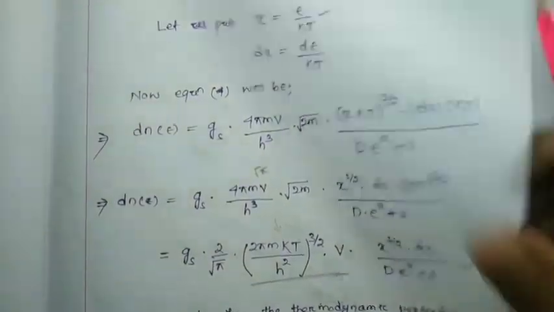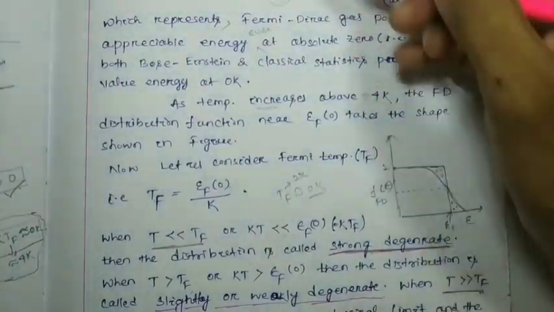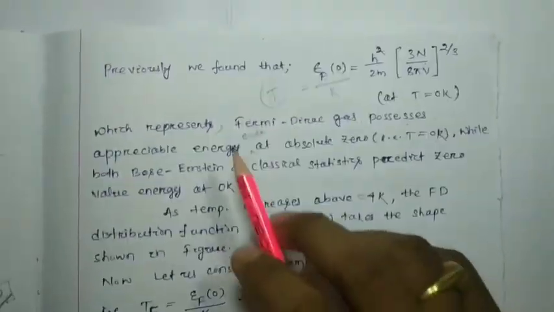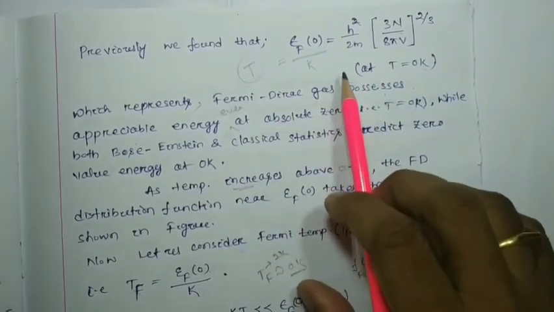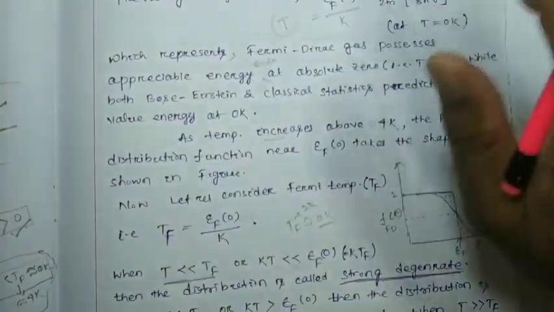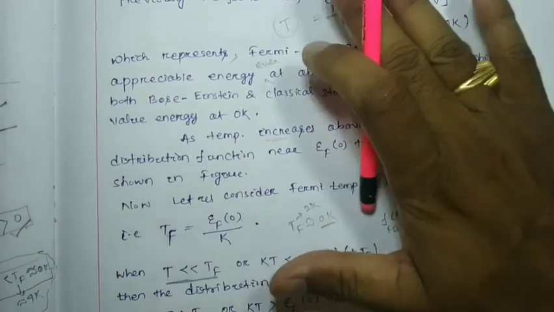Okay, next, whatever we have discussed, the energy epsilon f at 0 Kelvin and so on, this whole thing you can remove for your exam. No need for this one, no need for this one.